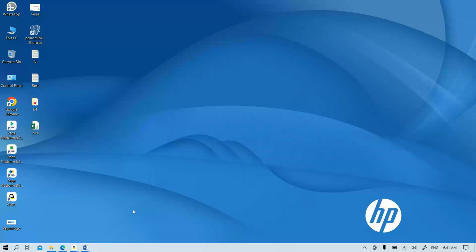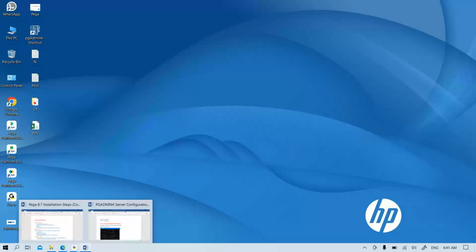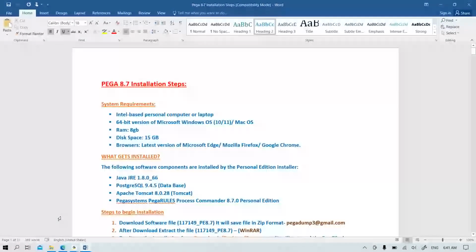Basically, I will first of all give the requirements. PEGA we can install on our personal systems. For example, if you have a laptop or any system, it can have any processor. Generally most of us use an Intel based processor. Different processor types will be there, but don't worry, any Intel based processor will support it. And 64-bit is the system type that every system has now.